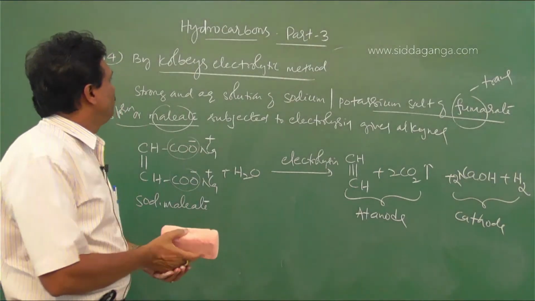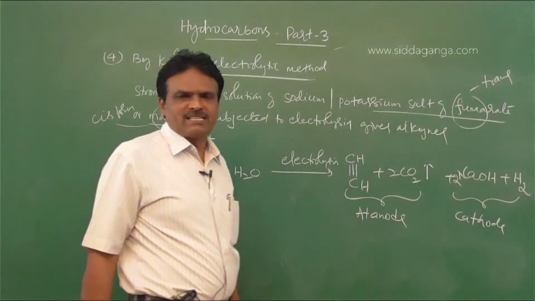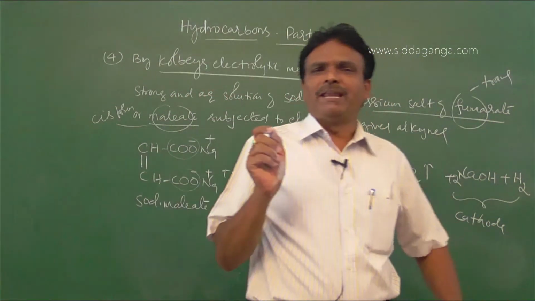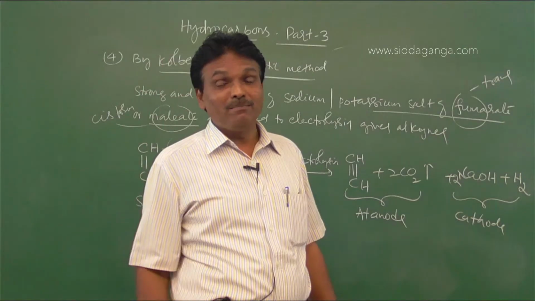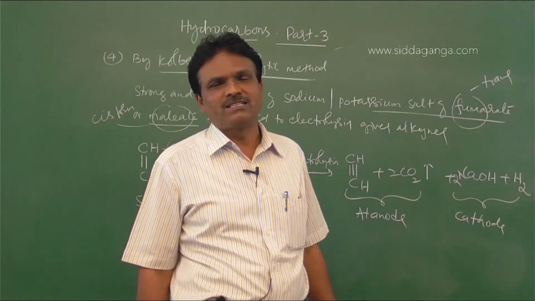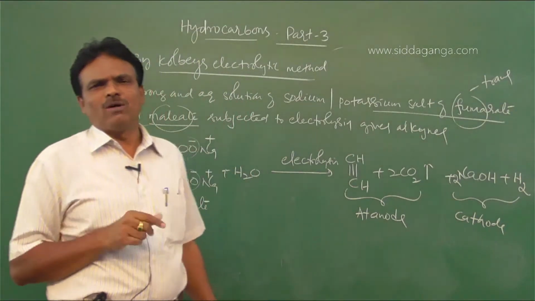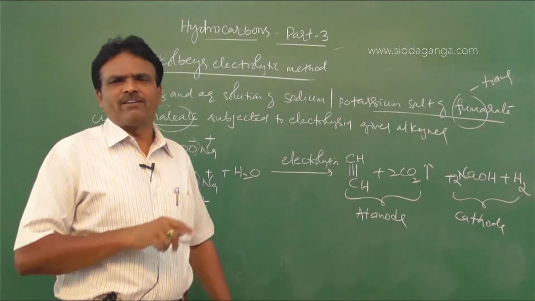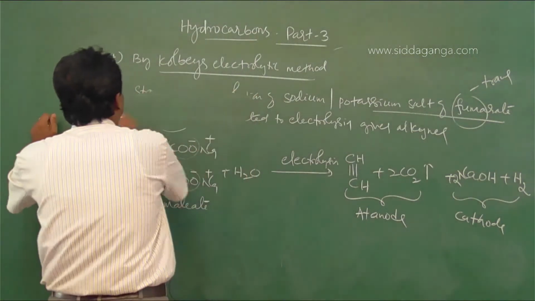Then the fifth method is from metal carbides. We know that when beryllium carbide and aluminum carbide are subjected to hydrolysis, we get methane. But calcium carbide, when treated with cold water, undergoes hydrolysis to form acetylene.